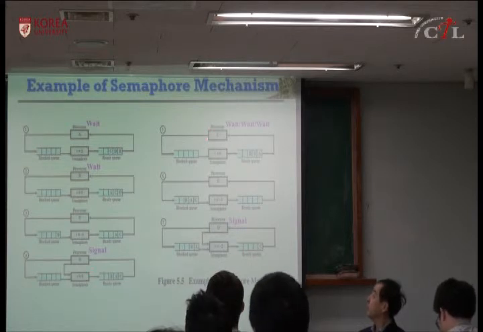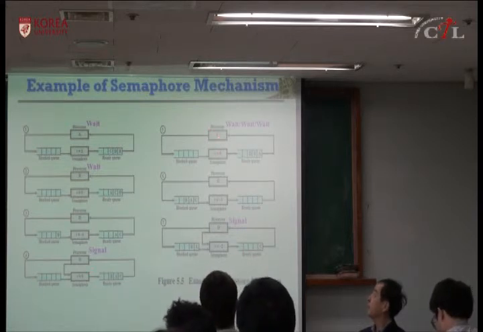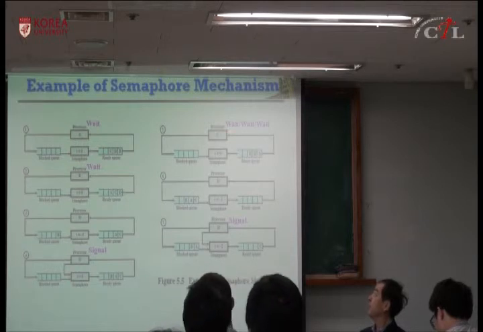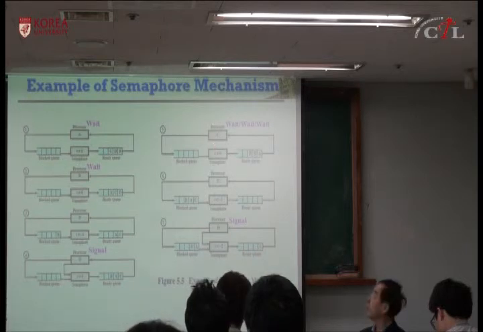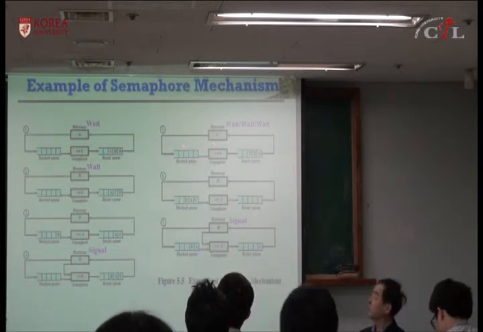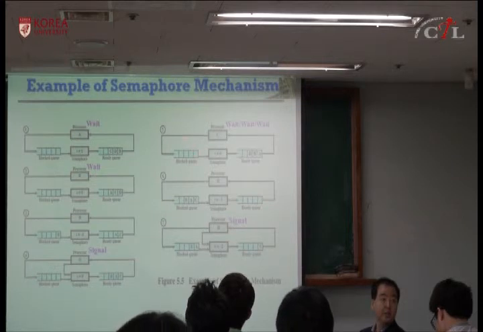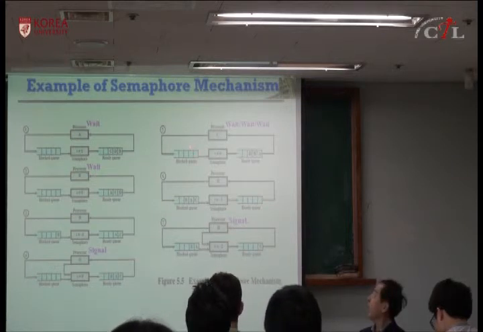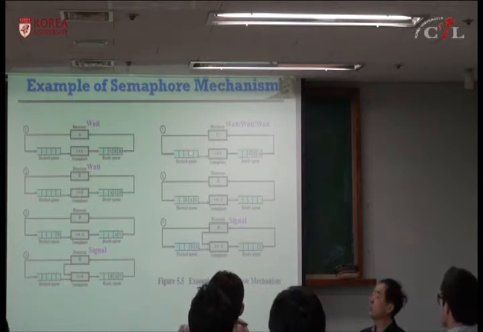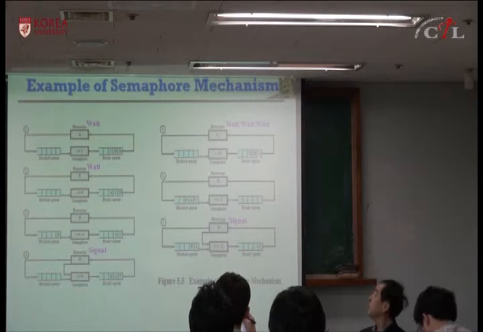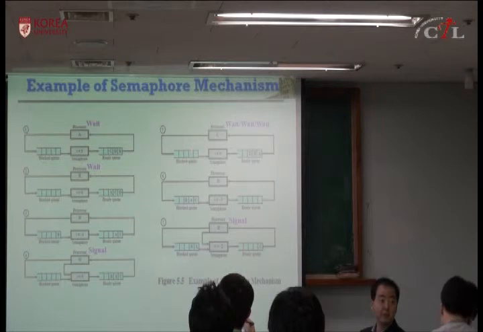The first is S equals 0, but it performs wait, and it decrements, so S becomes -1. If it becomes -1, it has to block, so it will go to the blocked queue. Okay? And then A is scheduled and also performs the wait function, which decrements S to -2, and because it's negative, it blocks itself. So C, A, B, three processes are blocked on the blocked queue.